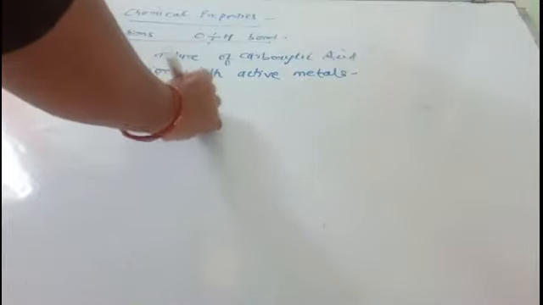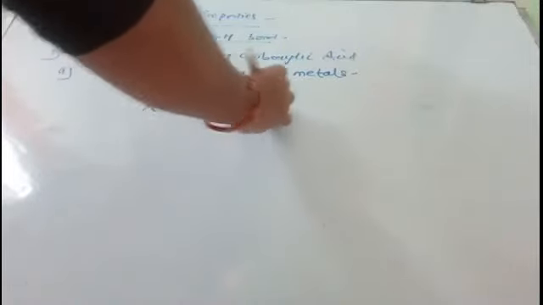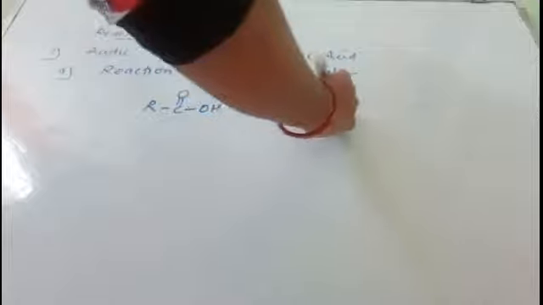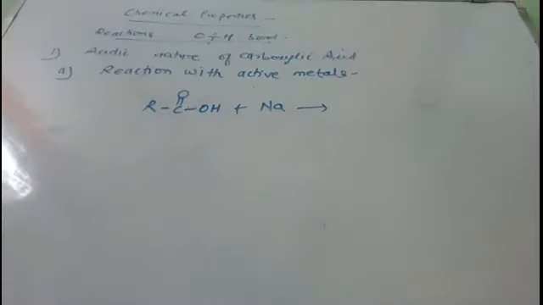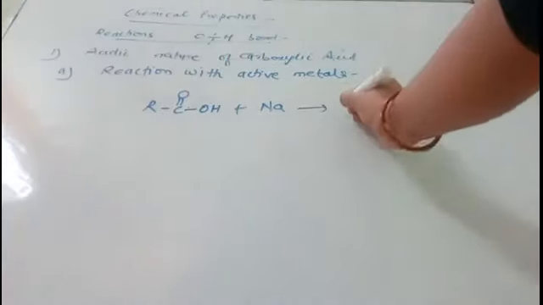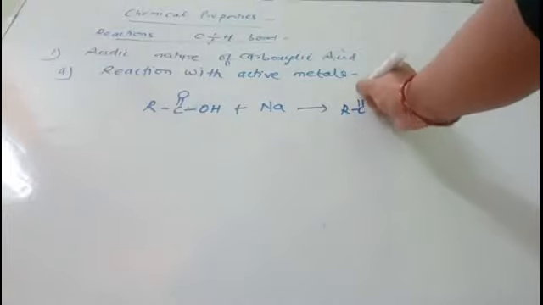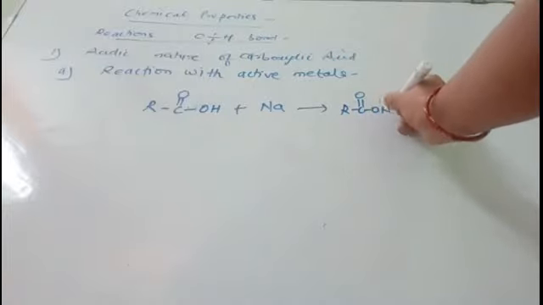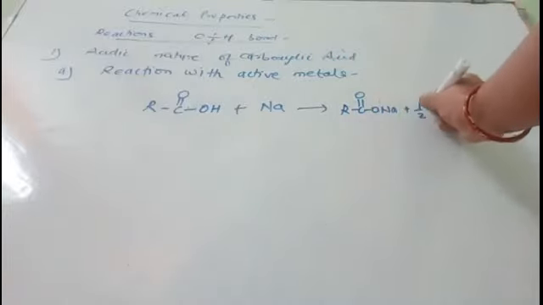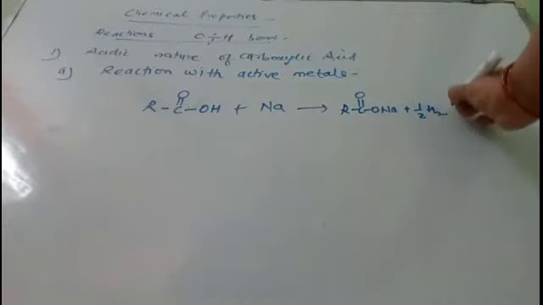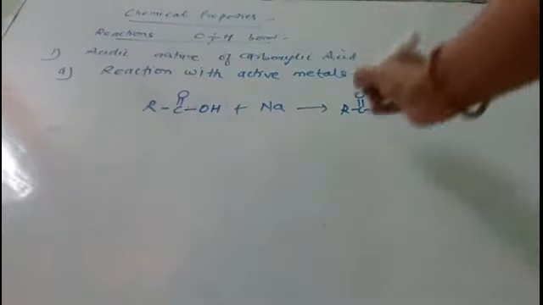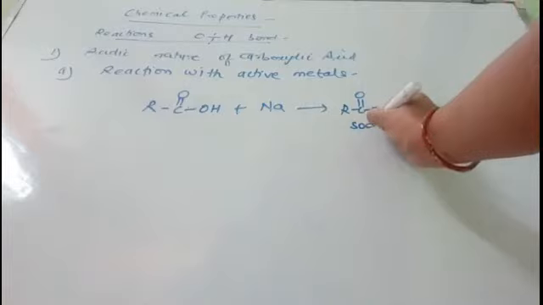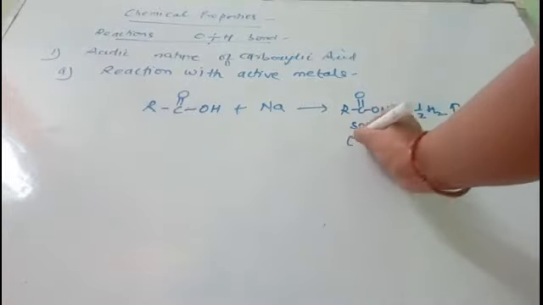The carboxylic acids react with active metals such as sodium and will form the sodium salt of carboxylic acid, and hydrogen gas will be liberated. Got it? This is sodium carboxylate.